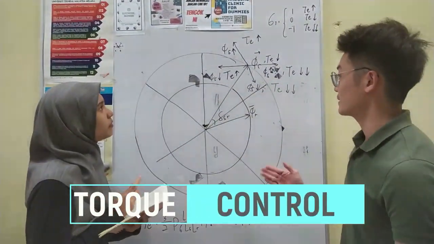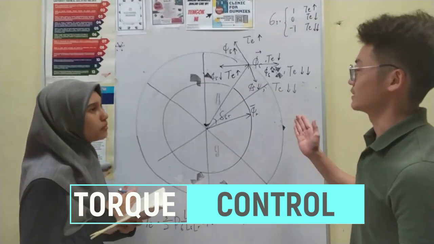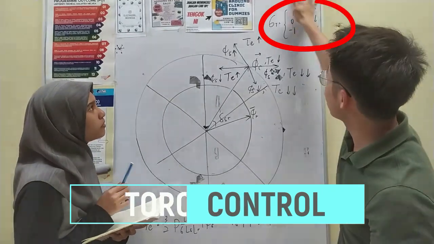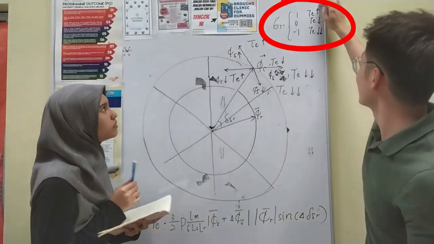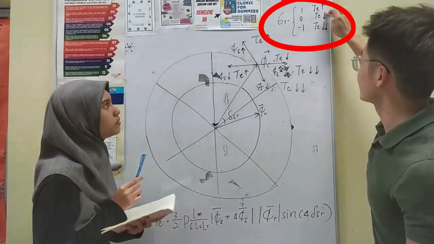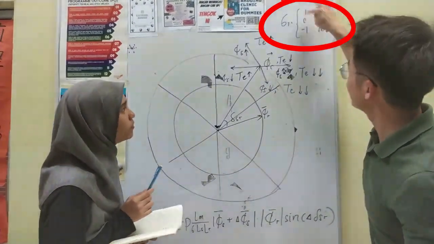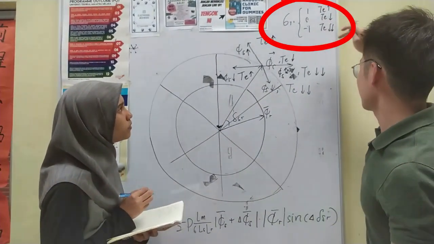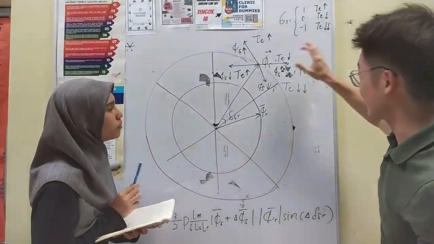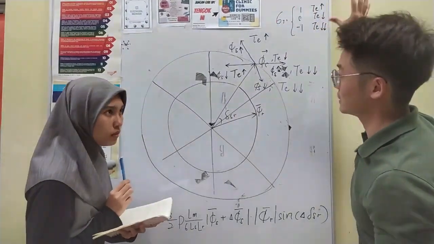Actually, we have another method to control the DTC, to control the torque, which is using 3-level hysteresis controllers. So first, when the torque increases, we use a switching signal equal to 1. When the torque decreases, we use the switching signal equal to 0. And when the torque decreases critically, we use the switching signal equal to -1. This one I will explain in more detail later.